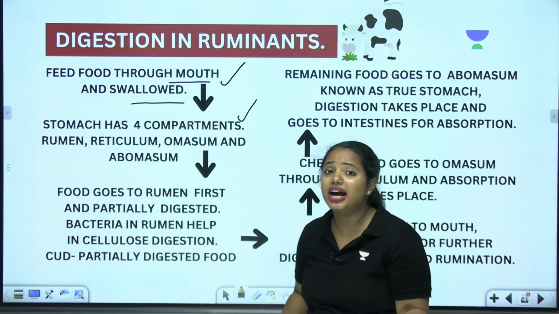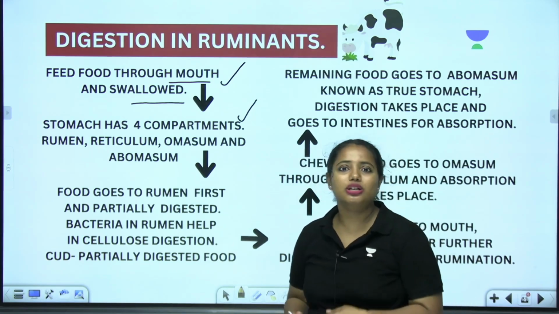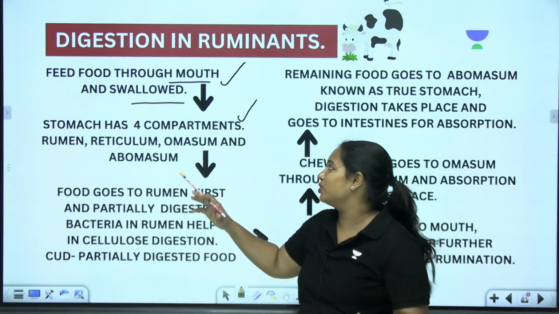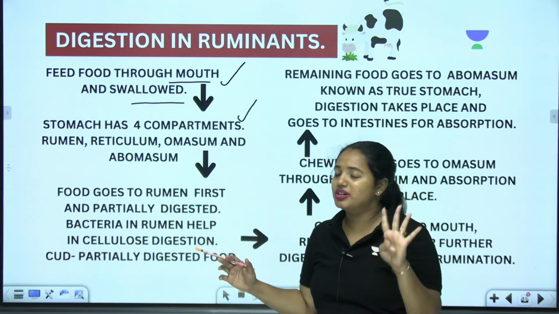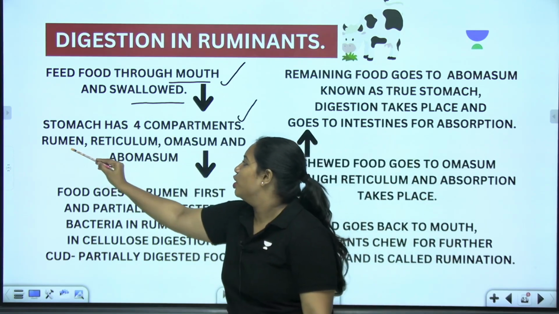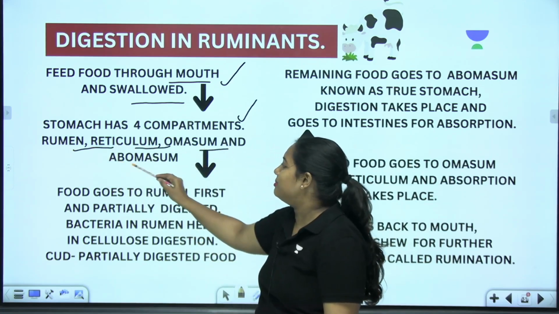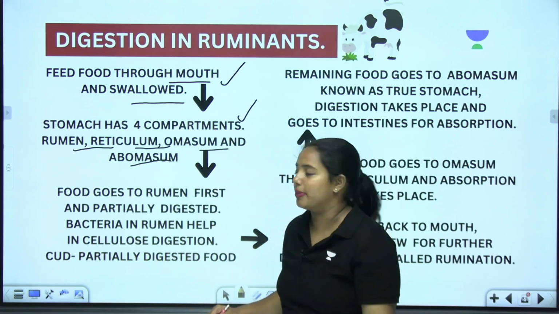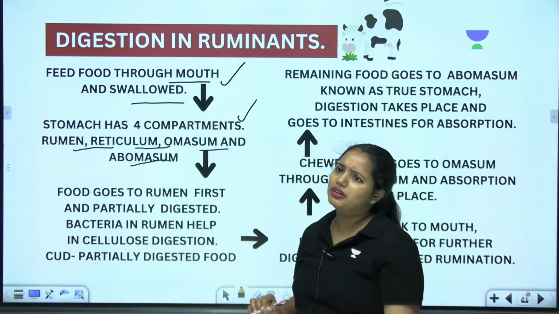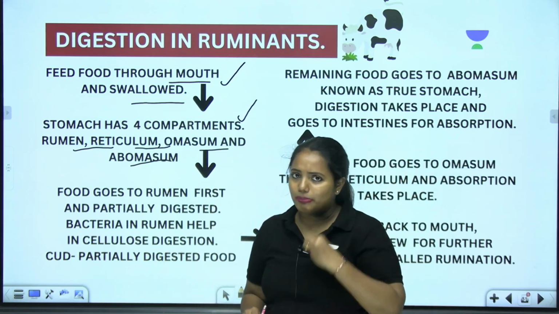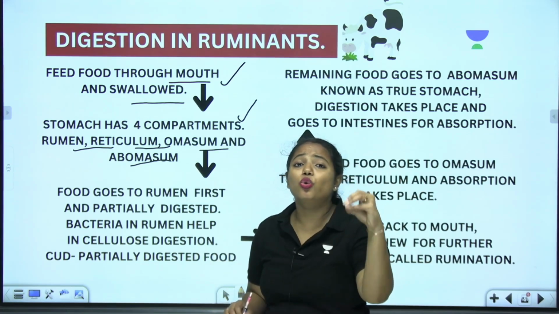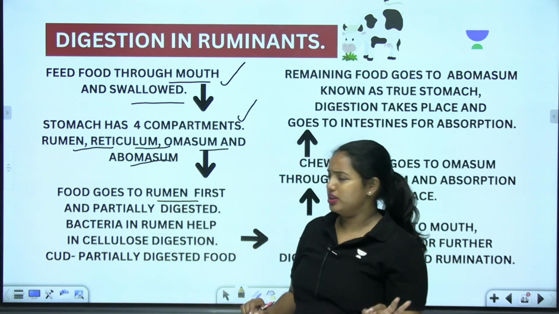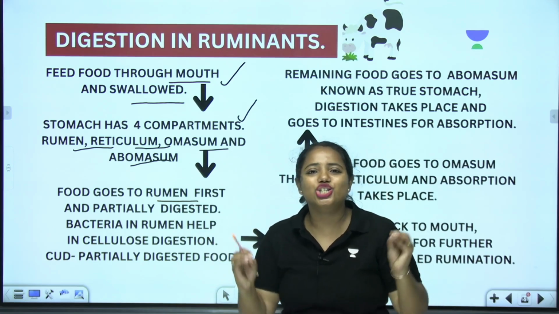But the stomach has 4 compartments here. It's not similar to our stomach. It is a bit different here. So the cattle or the ruminants have 4 chambers in the stomach. Let's name them: rumen, reticulum, omasum and abomasum. These are the basic 4 chambers available within the stomach itself. And now what happens? The food taken through the mouth will reach the rumen first. Please understand, it reaches the rumen first, and that's where the partial digestion occurs.